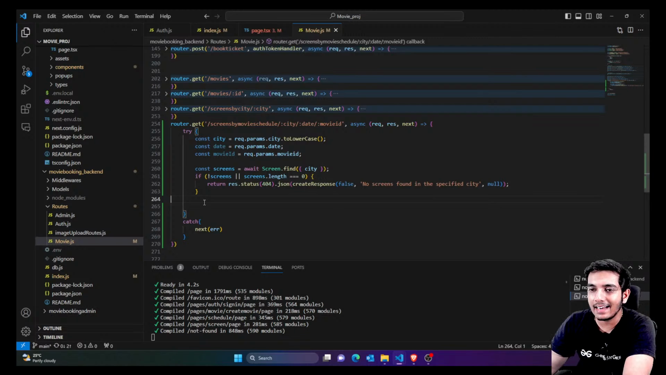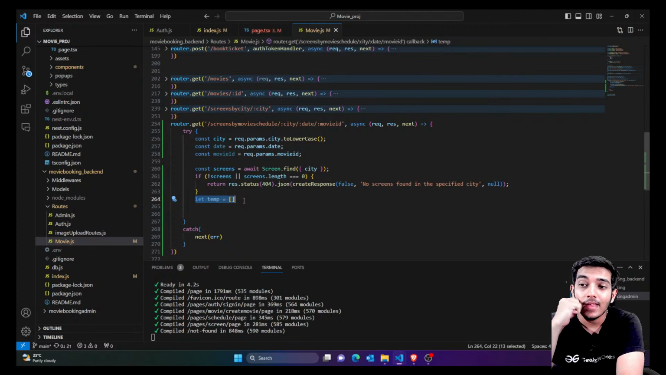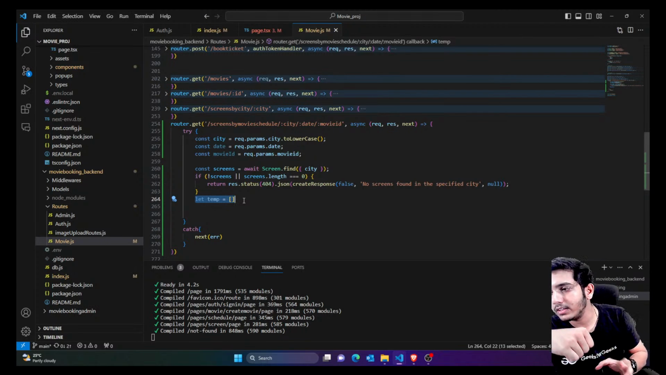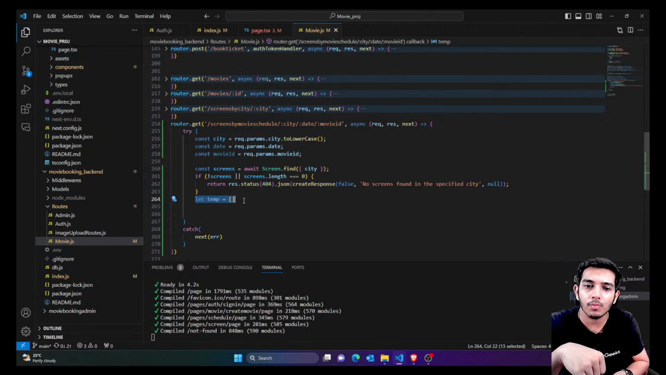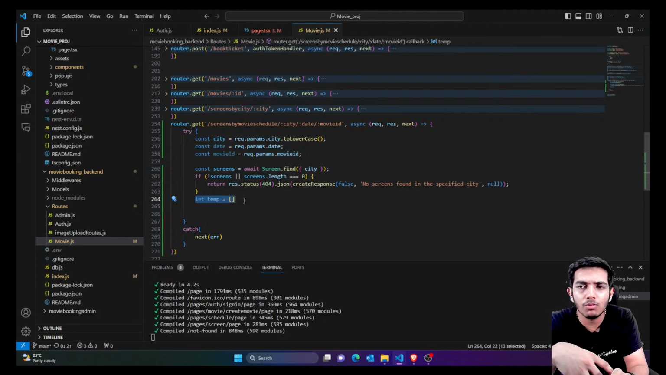Then let's create, first of all, a temporary array. Inside the screens, I'm continuously updating movie schedules. Today, for example, is 4th October. On 4th October, I can have some movie at 10 a.m., some movie at 11 a.m., some movie at 12 a.m., some movie at 1 p.m. So I can have multiple schedules. Similarly, for the next day also, I can have multiple schedules.